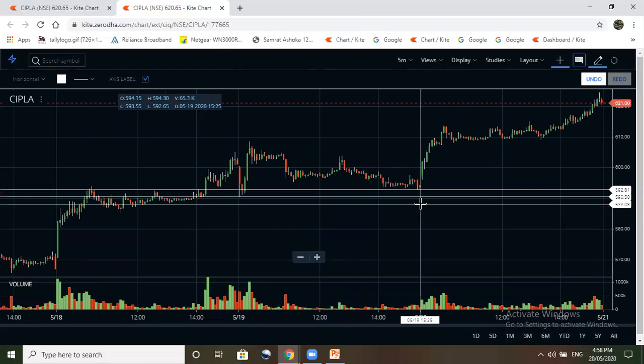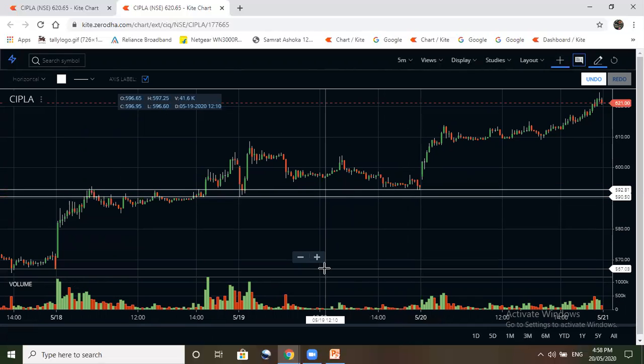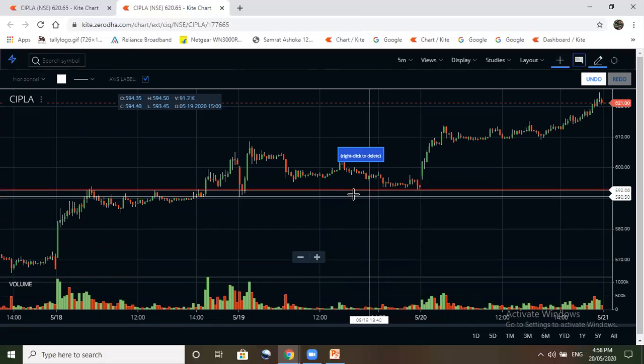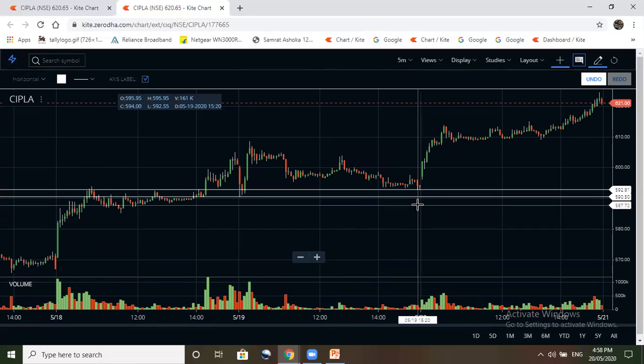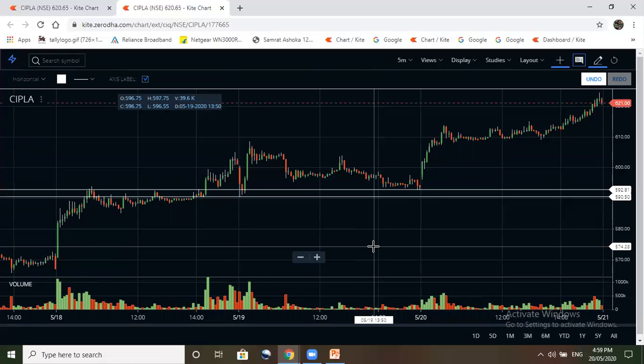So this zone will act as your stop loss. Primarily we have to put the stop loss at the low of this candle or the low of this candle. So what is the low? 592. So you entered at 602 and your stop loss is 592.